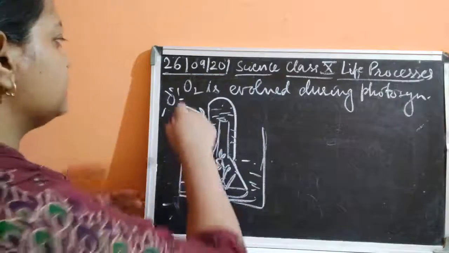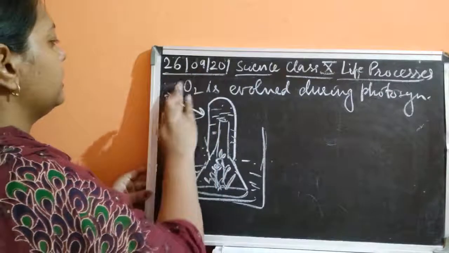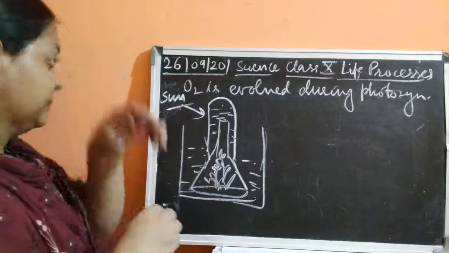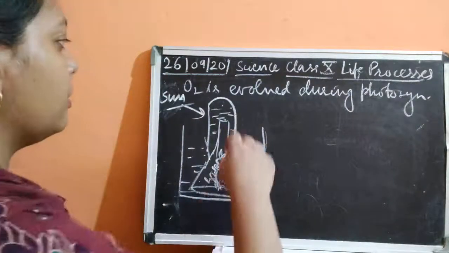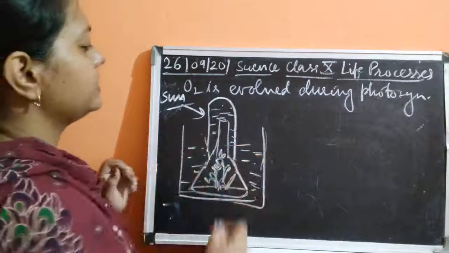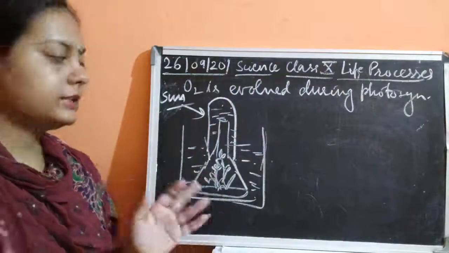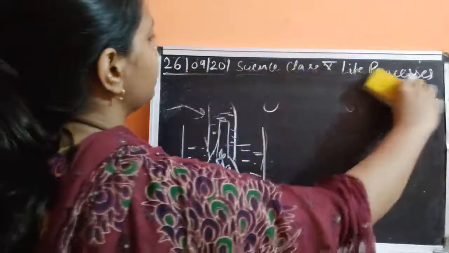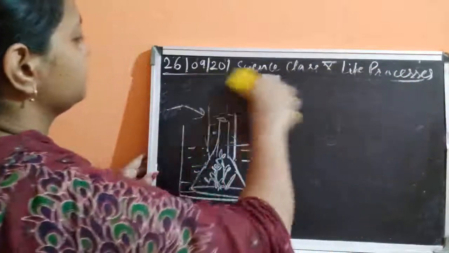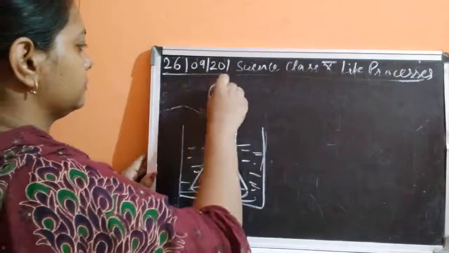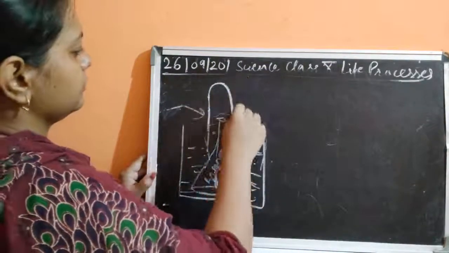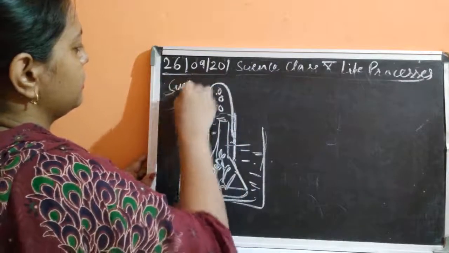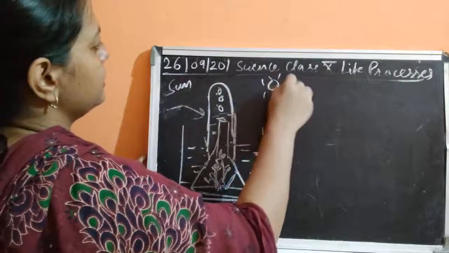Now what happens as you are keeping it in the sunlight? I'll write it here, sunlight. As soon as you keep it in the sunlight, you will see that this water plant starts doing photosynthesis, and this is going to evolve oxygen. You will see that bubbles are coming out.